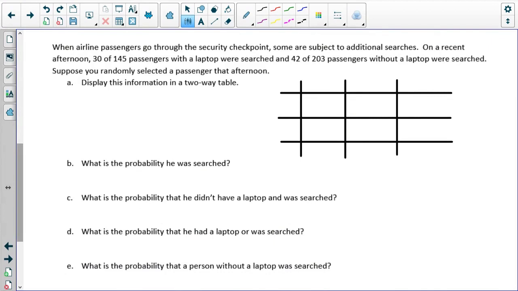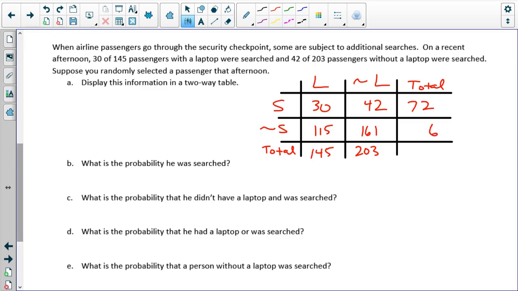When airline passengers go through a security checkpoint, some are subject to additional searches. So let's take a look at this information. We'll say laptop, not laptop, and searched and not searched. So let's fill the table out. We know that 30 of the 145 passengers with a laptop were searched, which means we had 115 not searched. There were 203 without a laptop, and 42 of them were searched. So if we do a little bit of subtraction, we end up with 161.